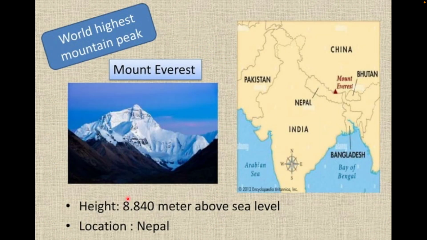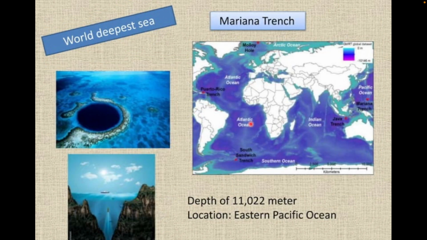Okay. So, if we talk about the highest peak on the landmass, then Mount Everest is the highest peak on the earth, and it is in Nepal. And in the ocean, the deepest point is the Mariana Trench. It is located in the Pacific Sea, in the eastern part of the Pacific Sea. Here is the Mariana Trench.